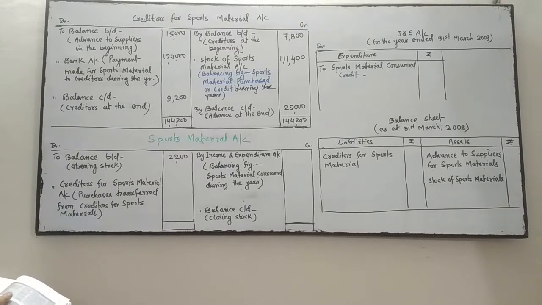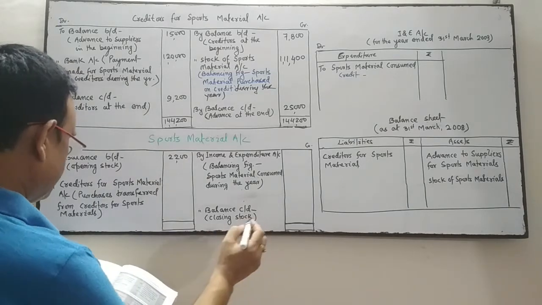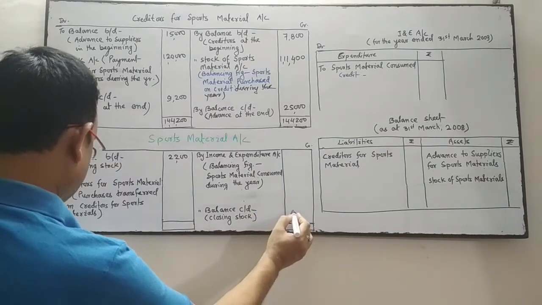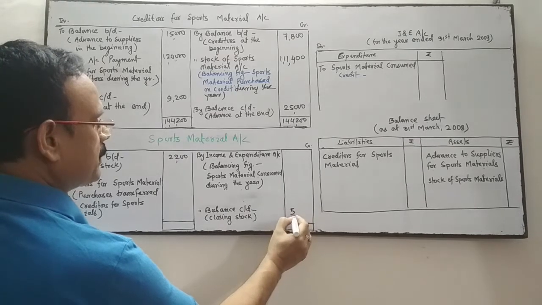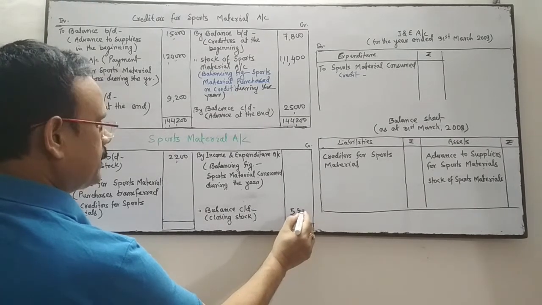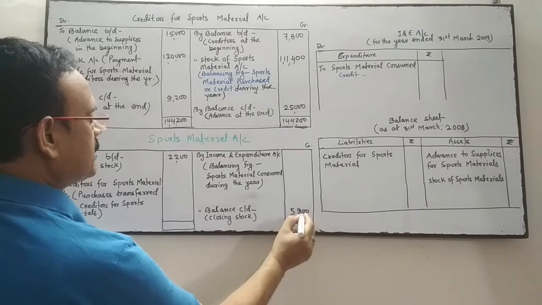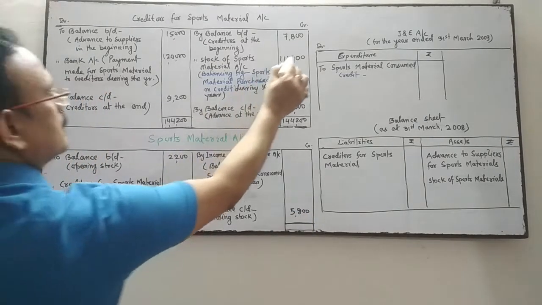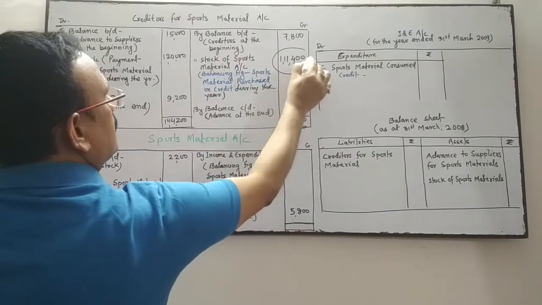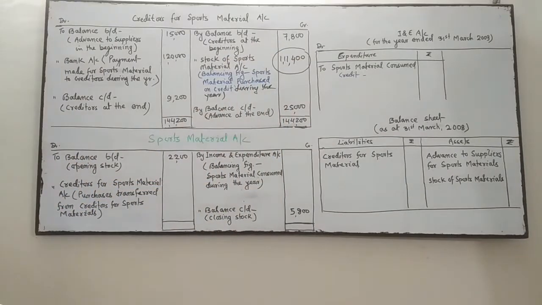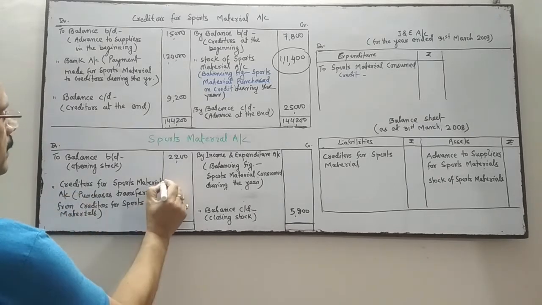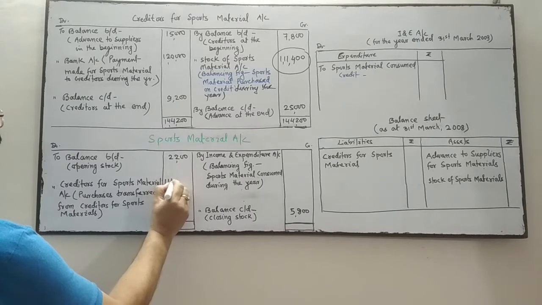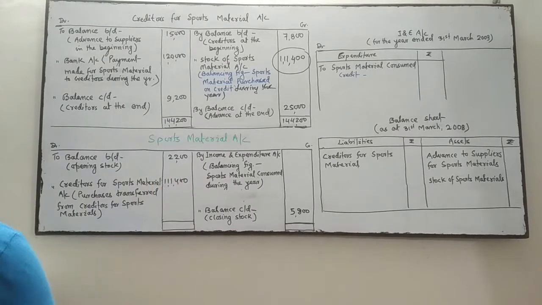Closing stock of sports material as on 31st March 2009 is 5,800. Stock of sports material purchased during the year, we will write over here, 1,11,400.